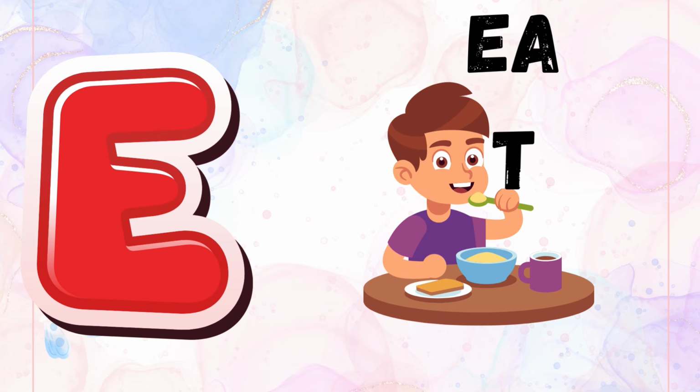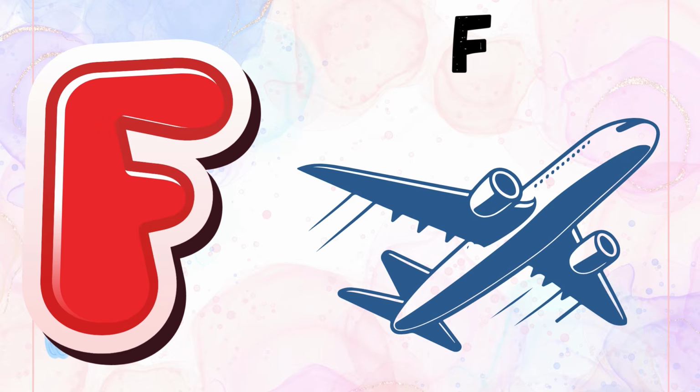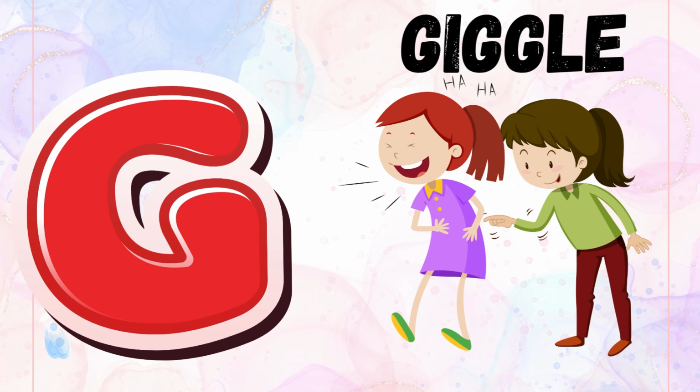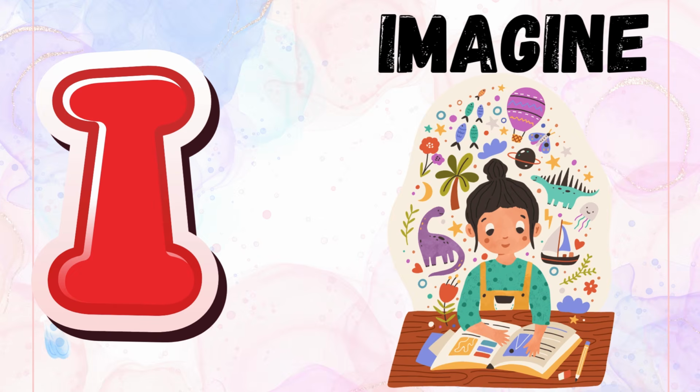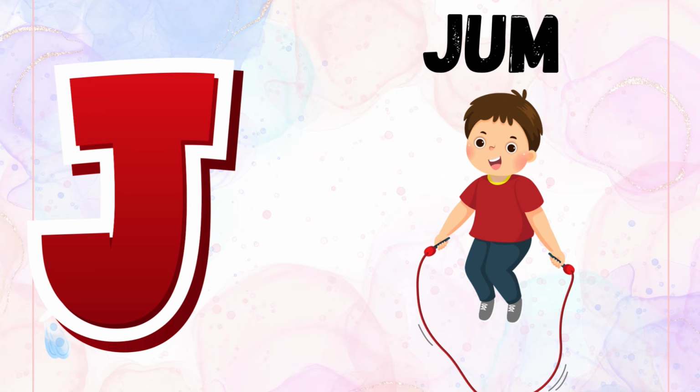E is for eat. F is for fly. G is for giggle. H is for hug. I is for imagine. J is for jump.